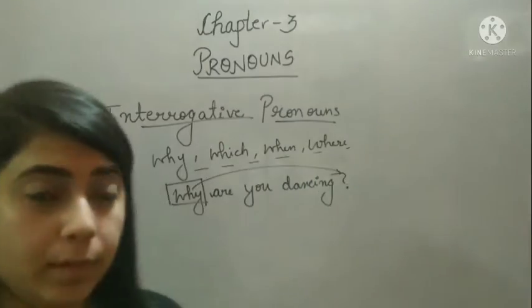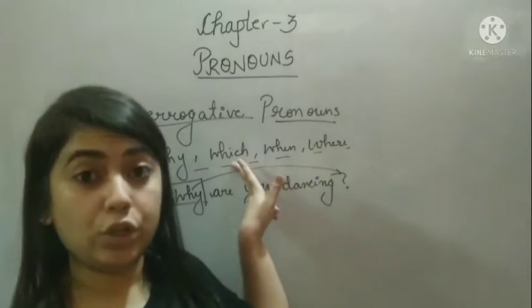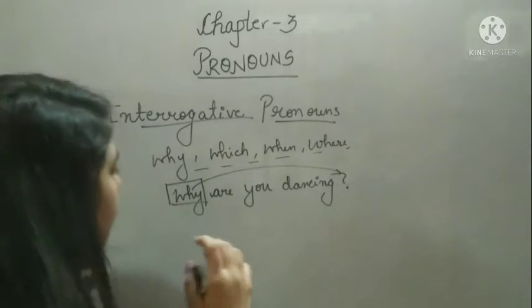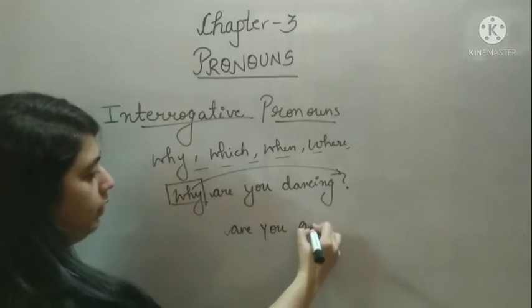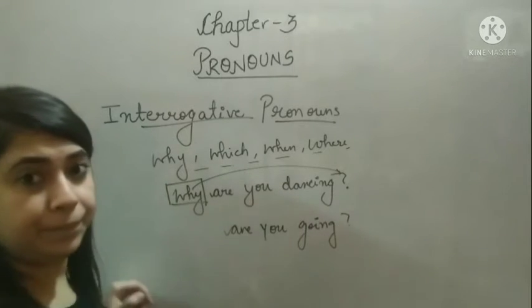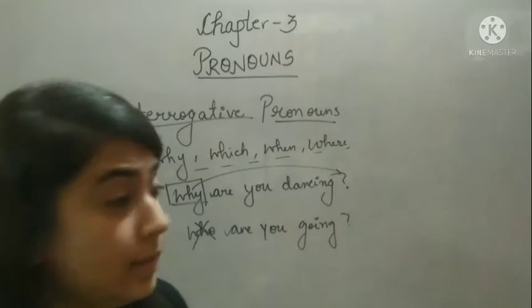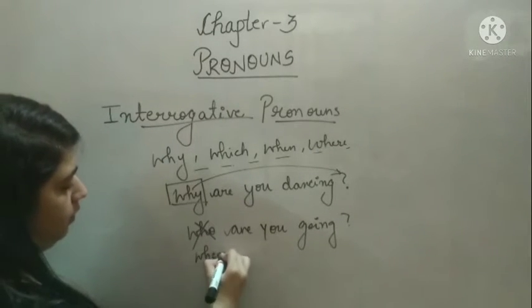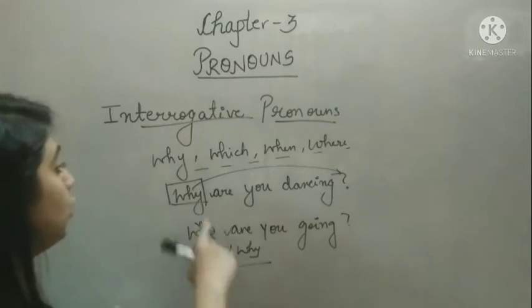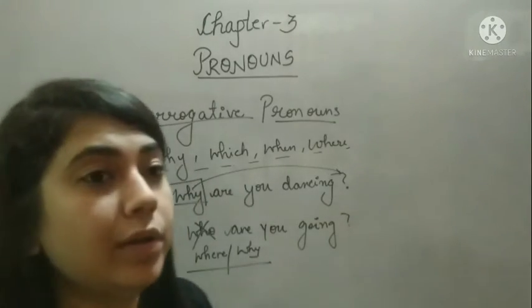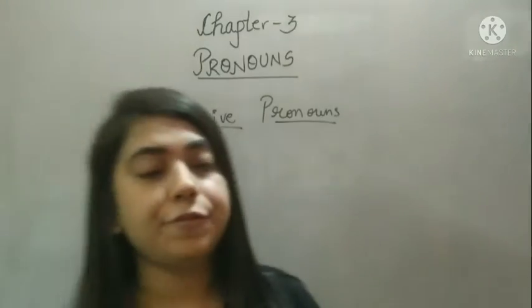This is really very simple, but you should know where to use why, which, when, where. For example, I'm saying, are you going? So can I say, who are you going? No, that is not making any sense. But I can say, where are you going? Or I can also say, why are you going? So you just have to look at which particular interrogative pronoun will be suitable in a particular sentence.